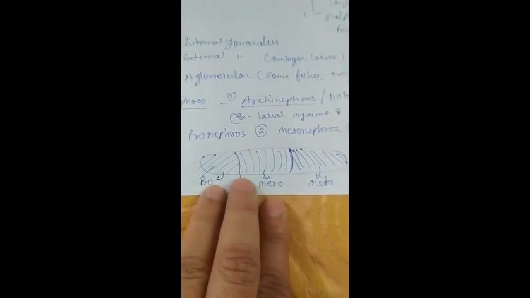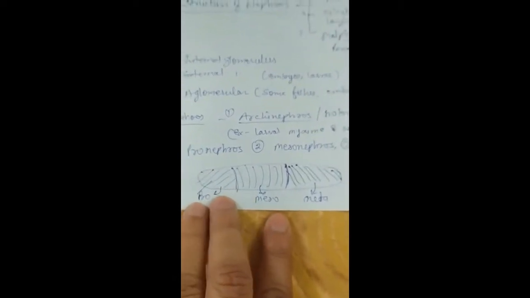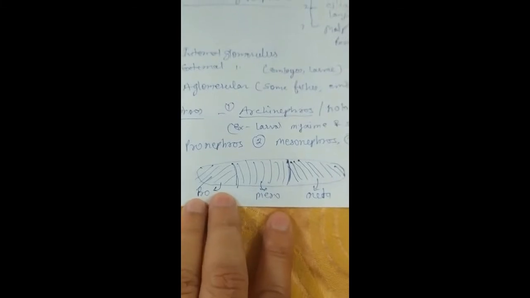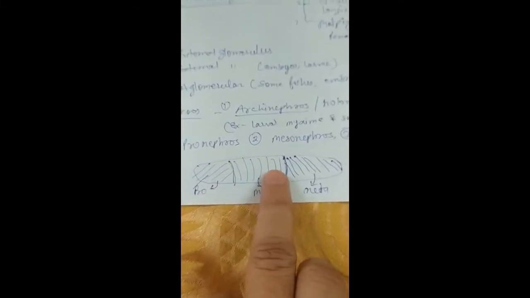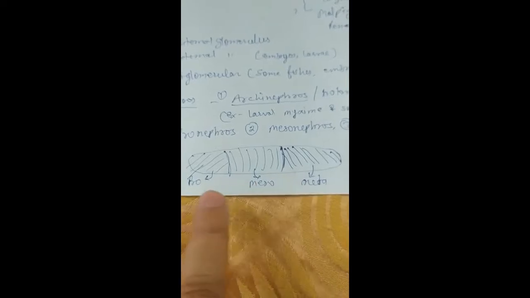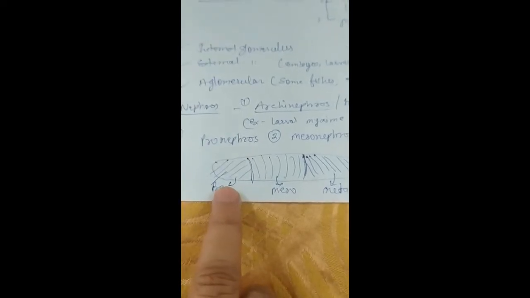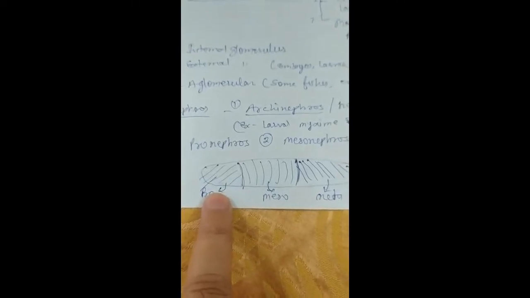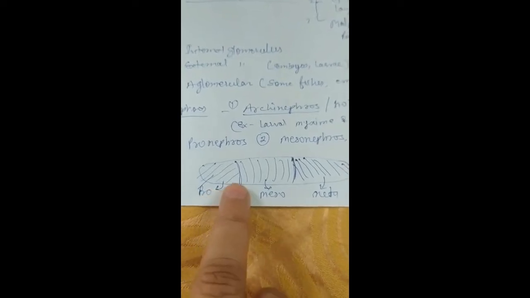In this diagram, it's a crude diagram, but this is the nephrotome, the mesodermal part that gives rise to the different types of nephros. When the nephros or uriniferous tubules arise from the anteriormost part of the nephrotome, they are called pronephros.